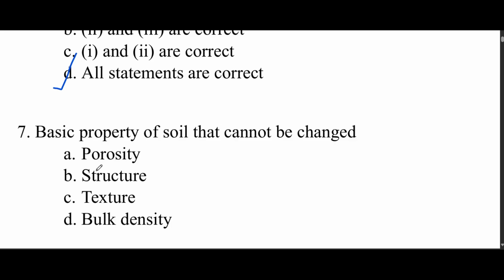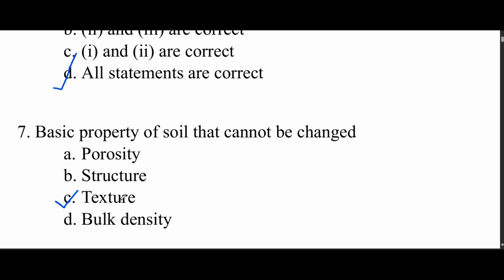The basic property of soil that cannot be changed. I think I have put this question as a post. So many have answered correct. Some have answered some other options. So let's look at the options. Option A, porosity. Option B, structure. Option C, texture. Option D, bulk density. What is the correct option? Correct option is option C. So why option C?